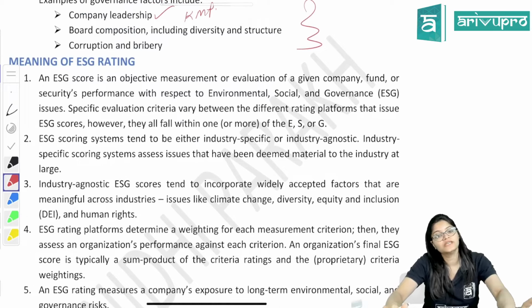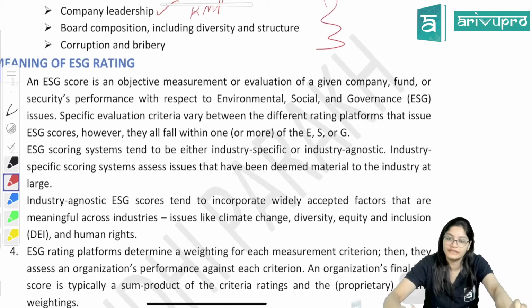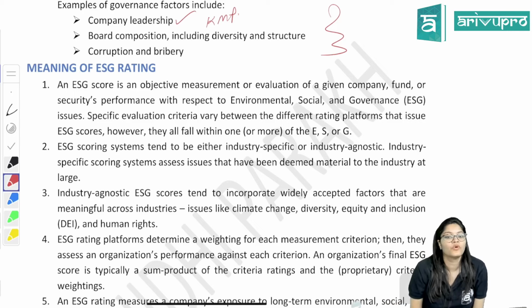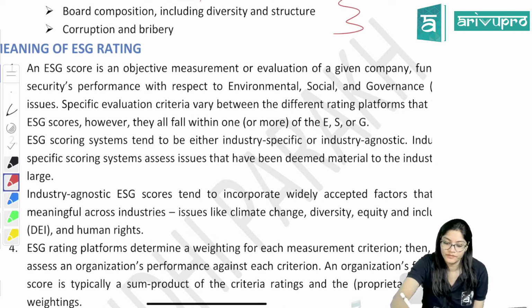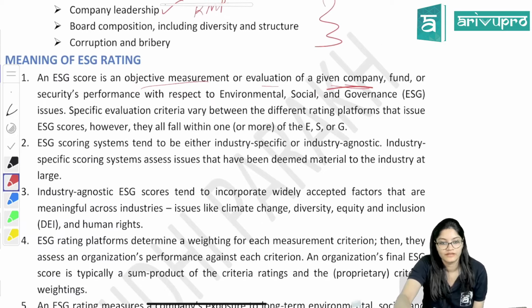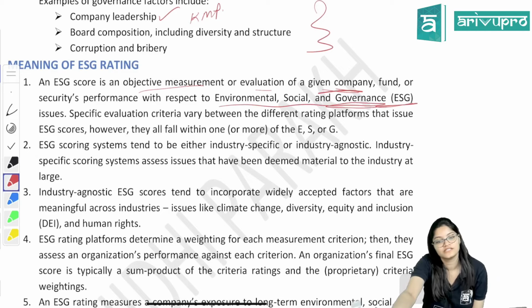Now let us come to ESG rating. Now we have to give the scores, ratings, right? ESG, what is ESG? We have understood. Now we will give rating on that. Done. So different criteria will be there, on what criteria you are giving the scores. That is your ESG rating. So ESG score is an objective measurement or evaluation of a given company, fund or securities performance with respect to what? ESG factors.